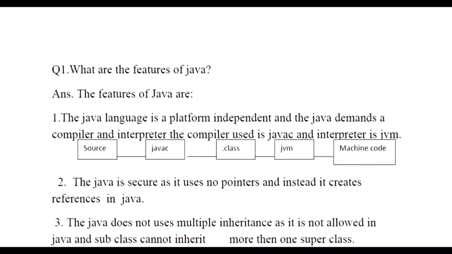The very first question that could possibly be asked in your exams could be, what are the features of Java? So when we are talking about the features of Java, how you need to attempt it and what you exactly need to write so that you can score well.